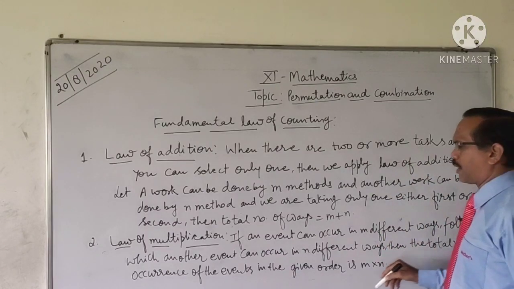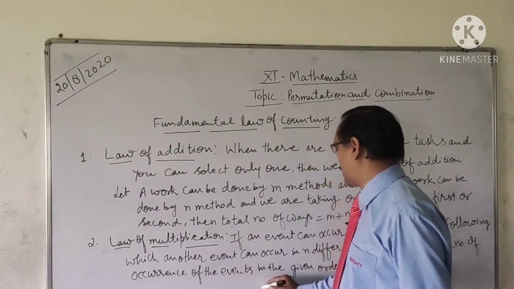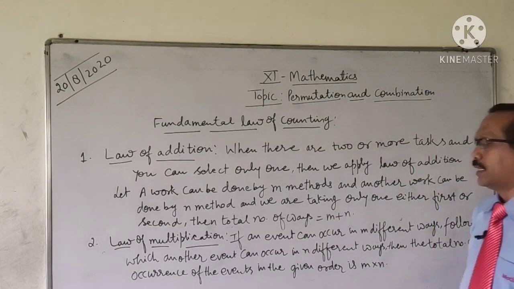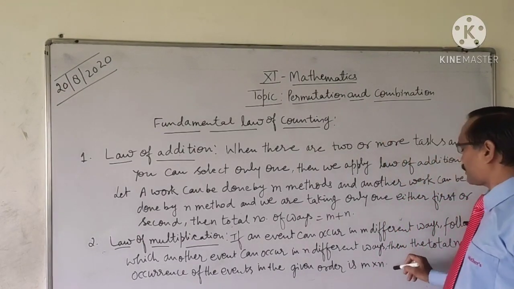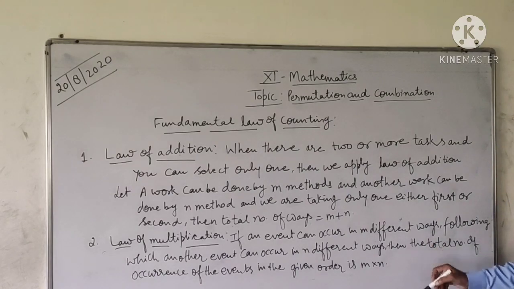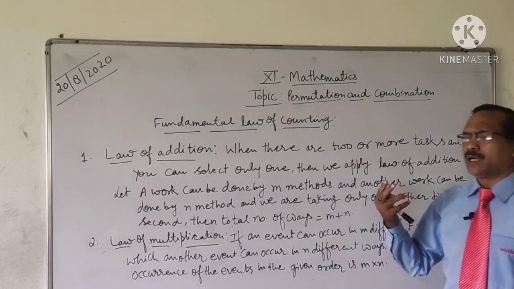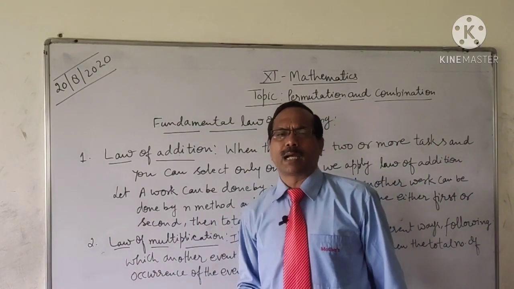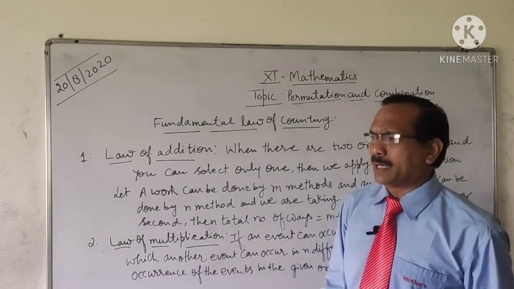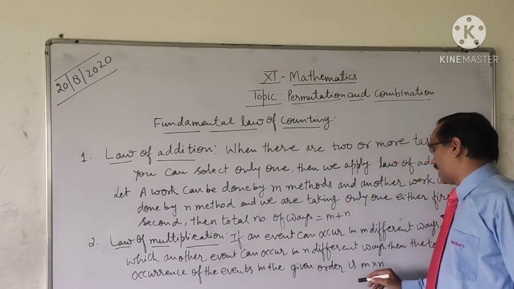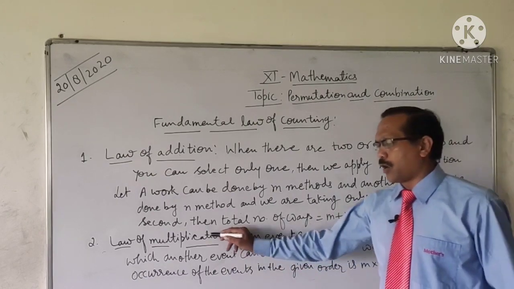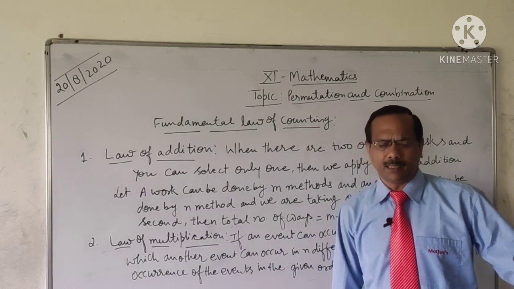Then the total number of occurrences of the events in the given order is M into N. So whenever we select all the events, and there are two or more events and all are different and independent, their total ways are M into N, and we apply the law of multiplication there.